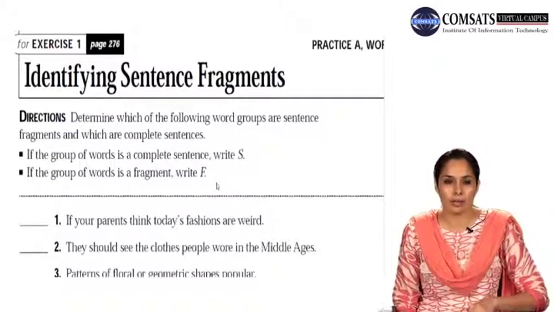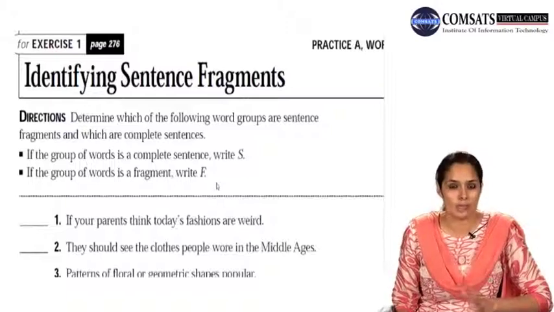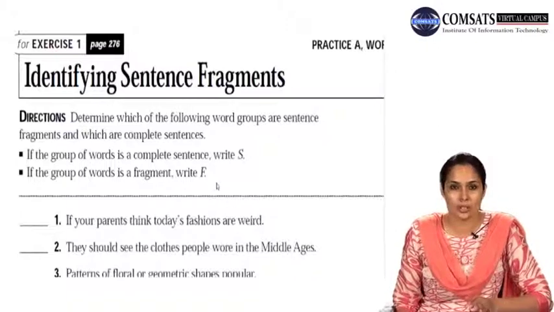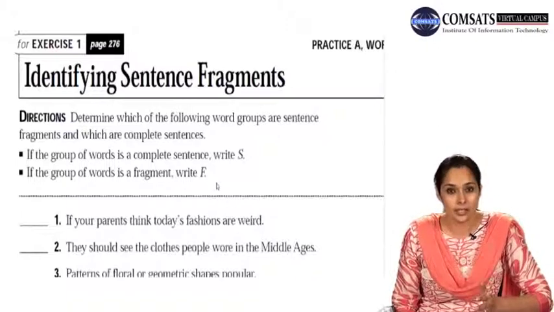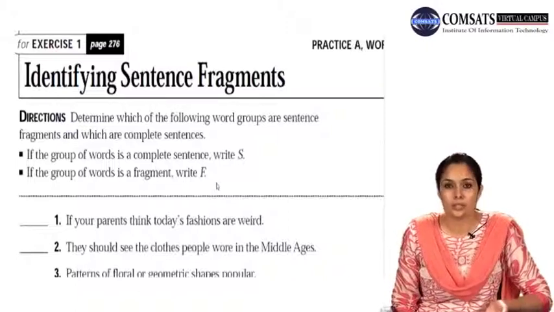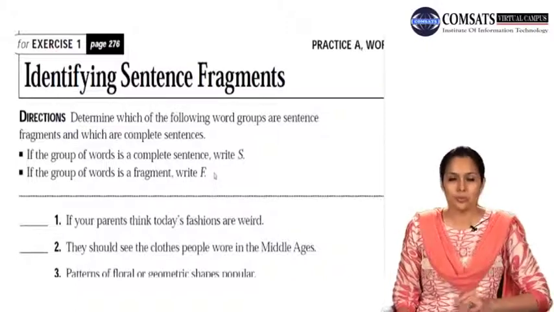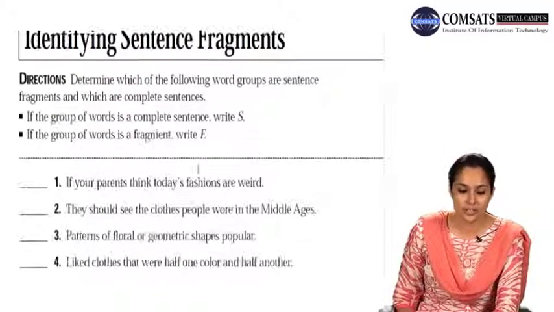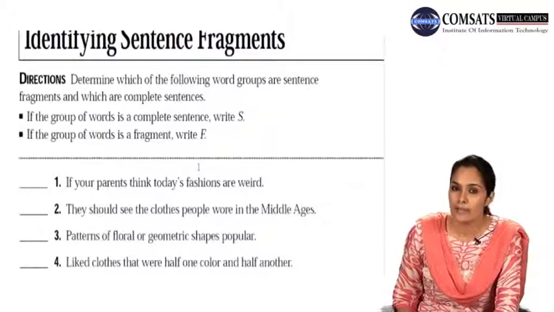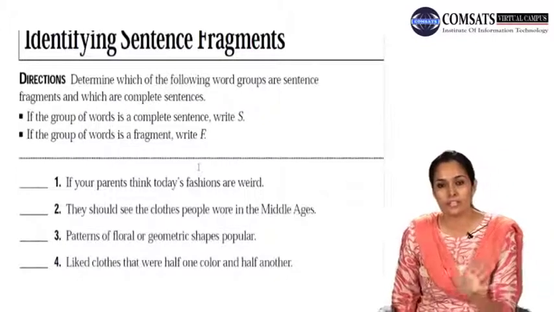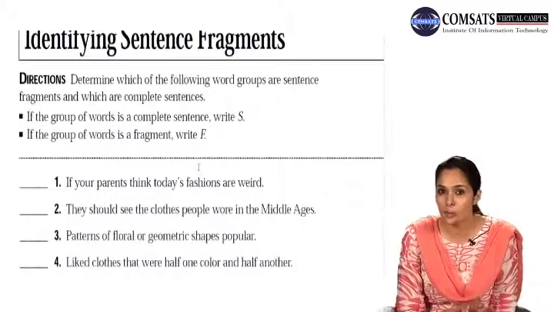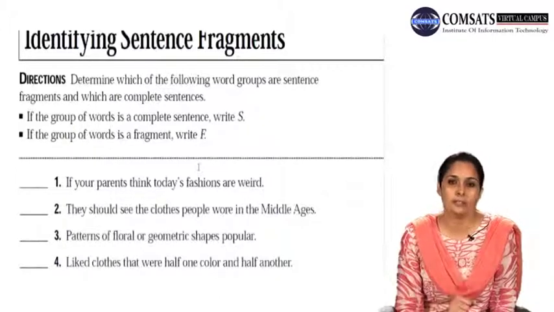If you have a very clear idea what sentences are, how many different parts they are divided into, it will be very, very simple and easy for you to identify sentence fragments in your writing and try to correct them according to the need of your writing. So what we are going to do here is that this exercise is about sentence fragments. There are different sentences that are given to you, and you have to identify them as either a sentence or a fragment. If the sentence has its own subject and verb, it is a complete sentence, and if it does not have both or either one of them, it is a fragment.